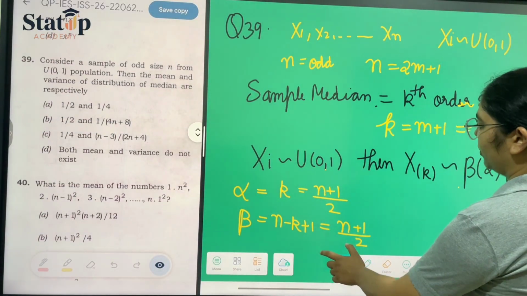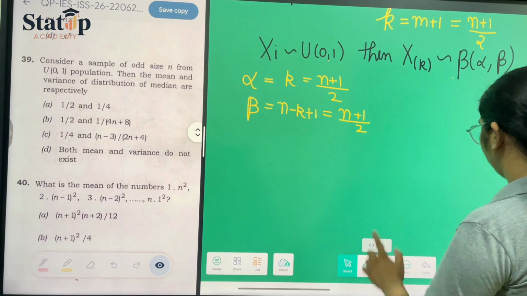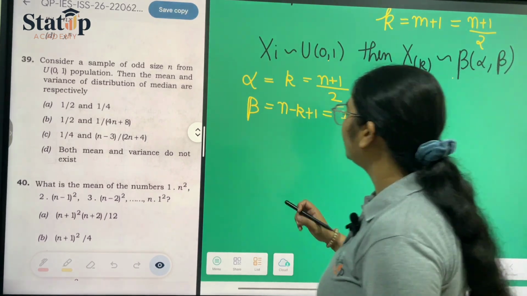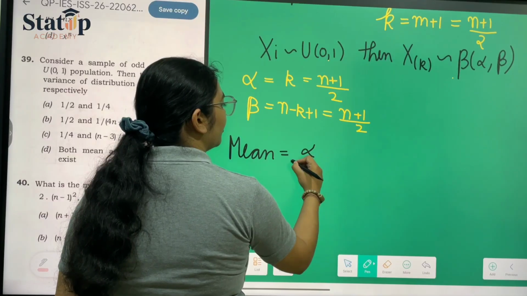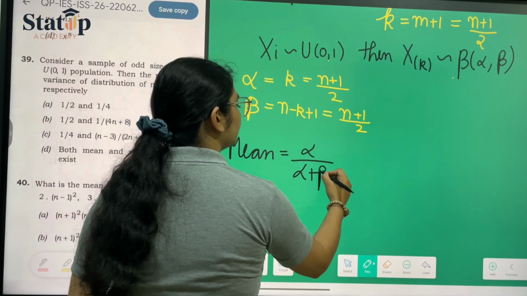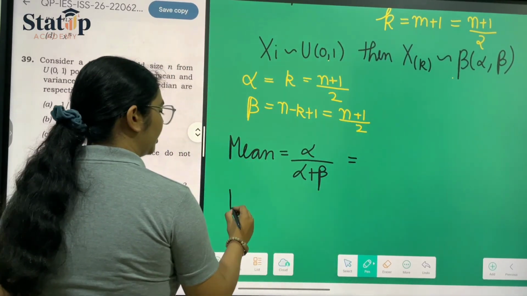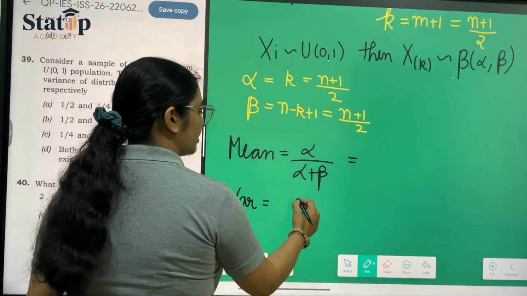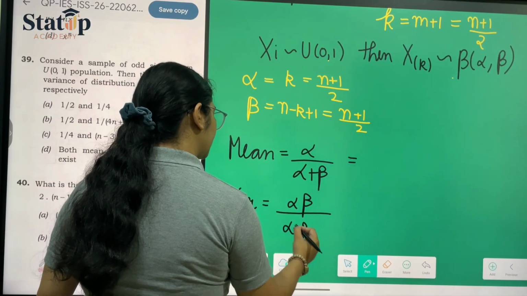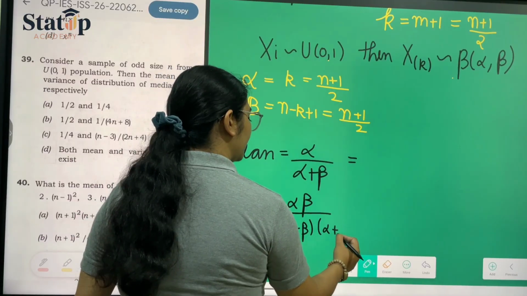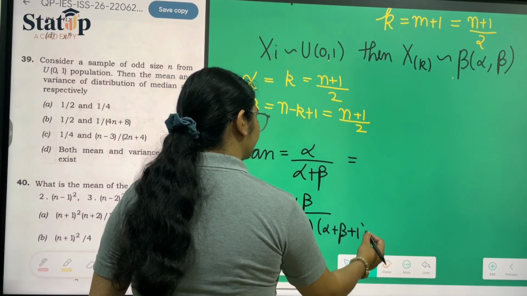Now we just have to calculate the mean and variance of this. The formula for mean is alpha upon alpha plus beta, and the formula for variance is alpha beta upon alpha plus beta whole square into alpha plus beta plus 1.